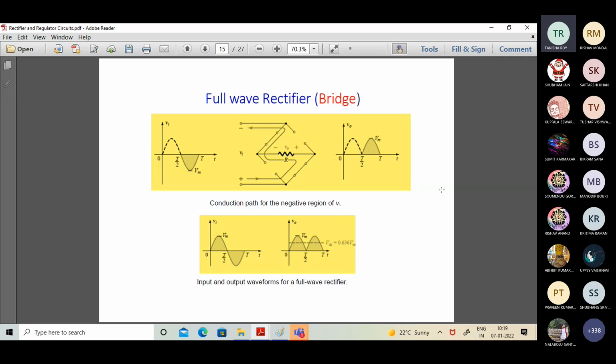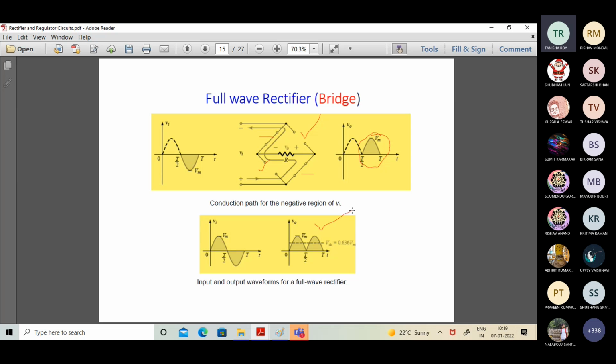In the reverse half cycle, obviously the other two diodes will conduct. The two which were initially conducting in the forward half cycle will now be open, and the other two diodes will be in the conduction phase, and that too in series, indicating 2Vd. That will give the reverse half cycle rectified counterpart. If I consider Vd equal to 0 as shown in the diagram, the peak value should be equal to Vm, plain and simple. So at the output, the value of V0 should be of this kind of nature.